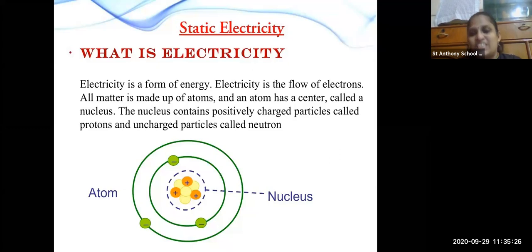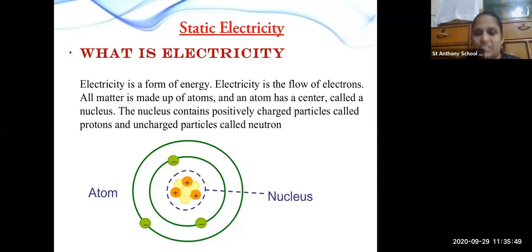So we know that there are three types of charges: positive, negative and neutral. Neutral charges are those where positive as well as negative charges are balanced. Here you can see one atom.